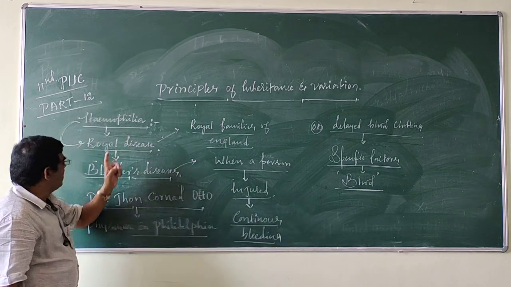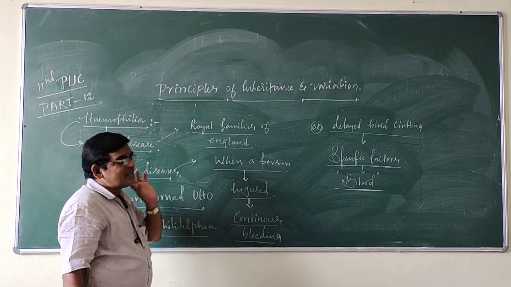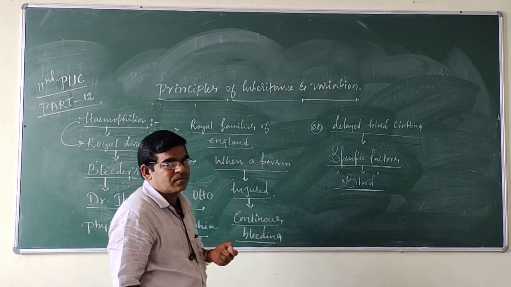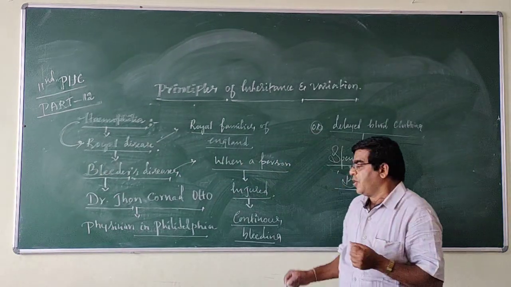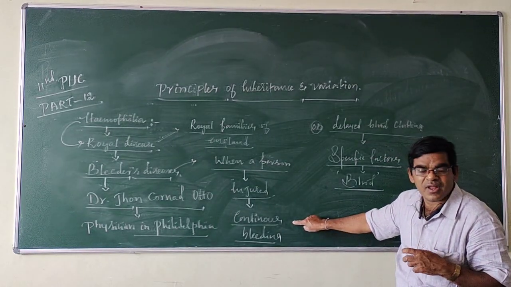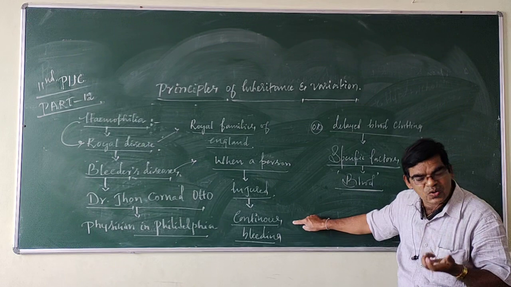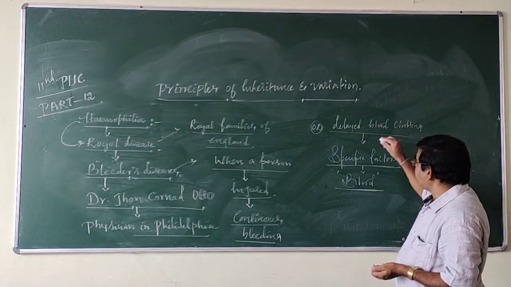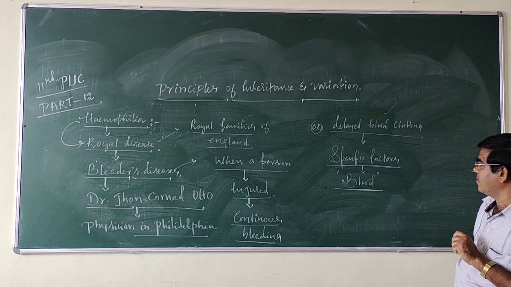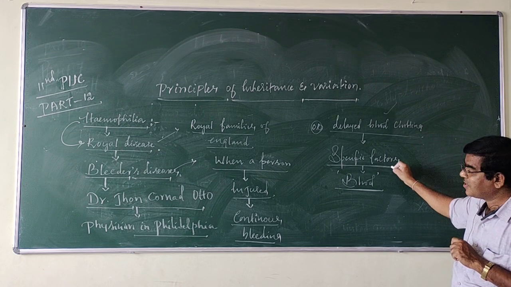Clear? So hemophilia is a royal disease, and this is why it is called bleeder's disease. Can you understand? When a person is injured, the blood continuously oozes out from the body, or there is delayed blood clotting due to absence of specific clotting factors.